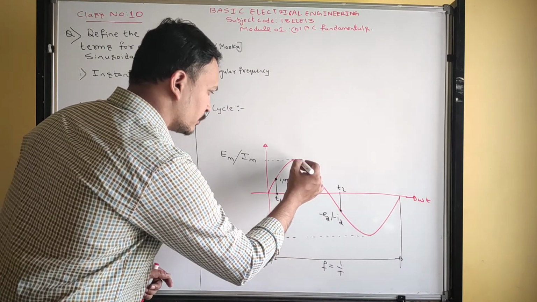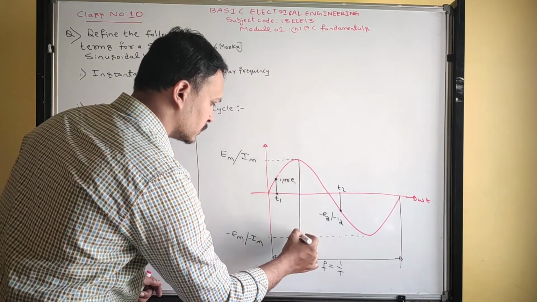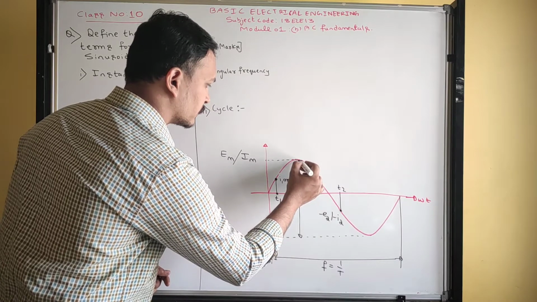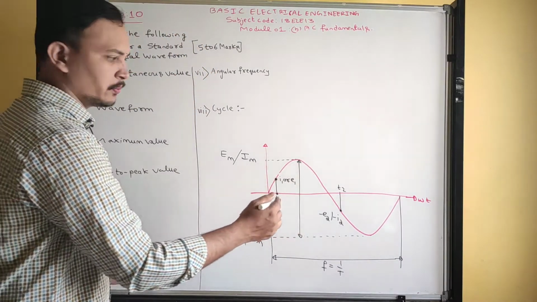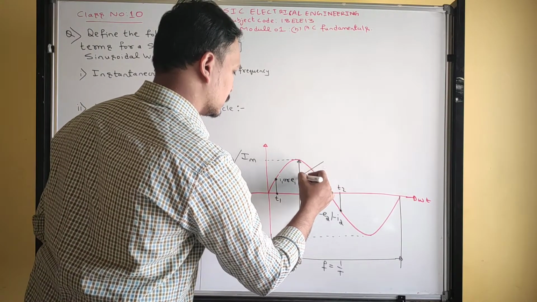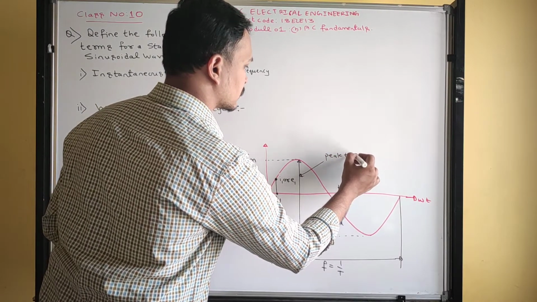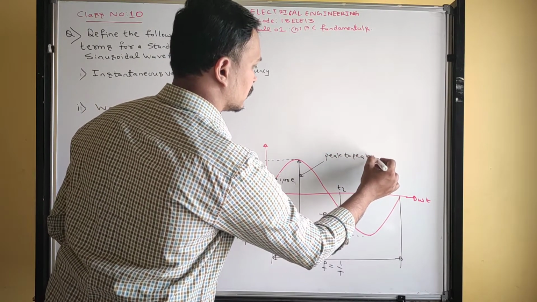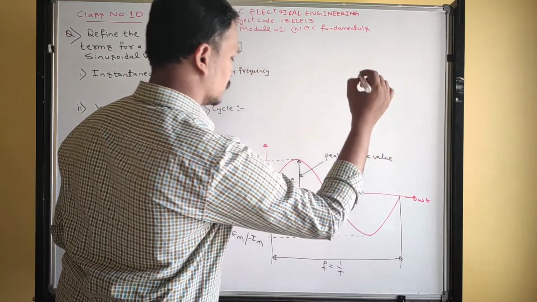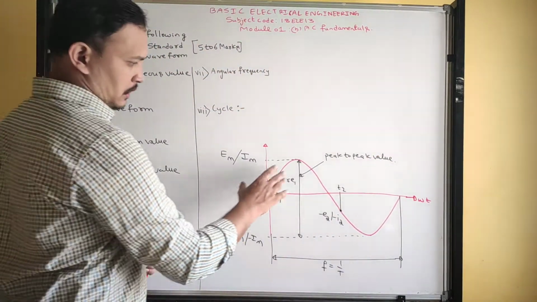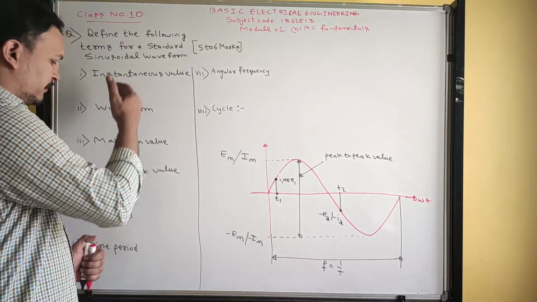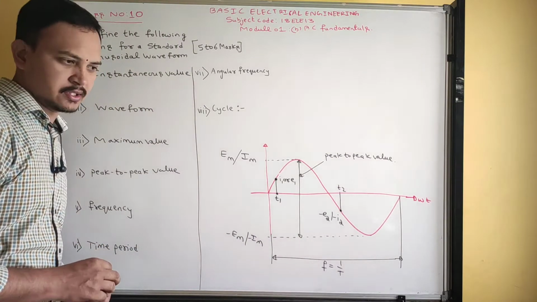So next is peak to peak value. From here to here, from positive peak to negative peak, this quantity is called peak to peak value. Now using all this, we can define the standard definitions.